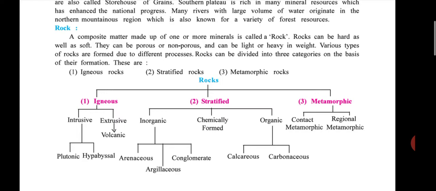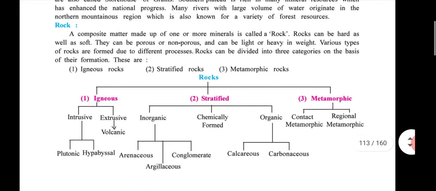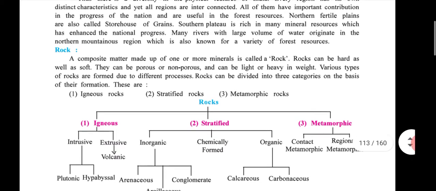In standard 10, these all topics will repeat. That's why I'm starting from this topic in this chapter. Otherwise, you all know that in all the chapters we start from the first page of the respective chapter. But in this chapter, starting one or two pages is not important for your standard 10th. That's why I'm starting from page number 109 in chapter number 14. Okay, so let's start.